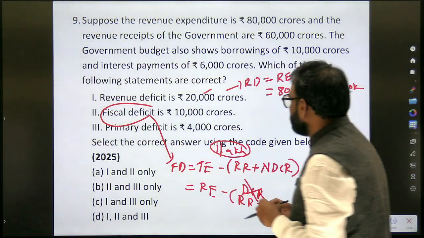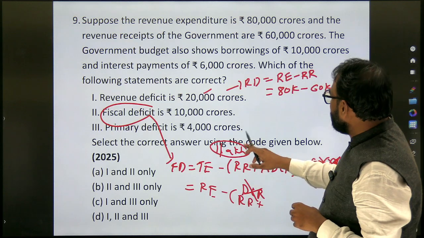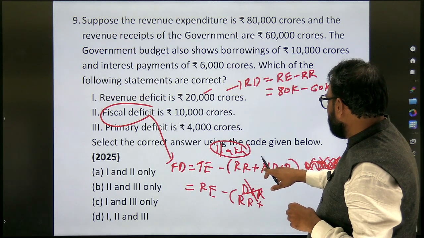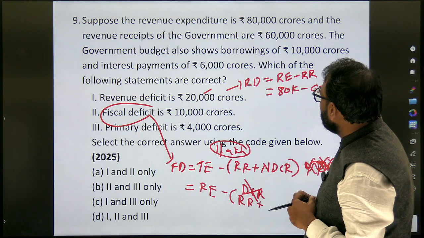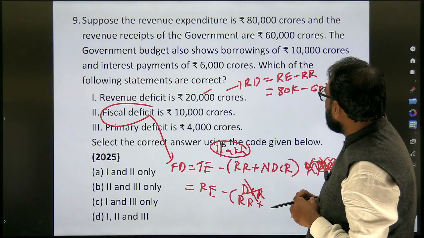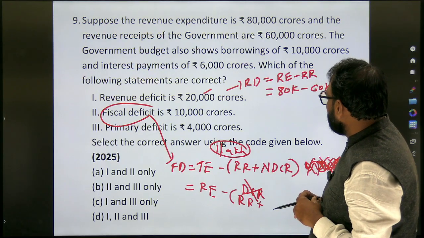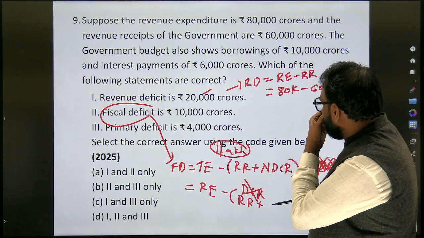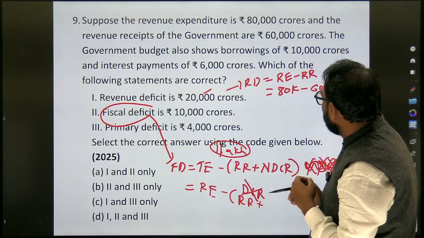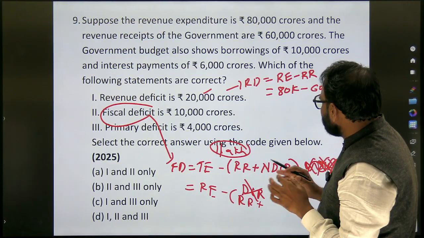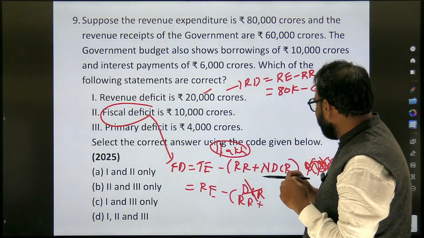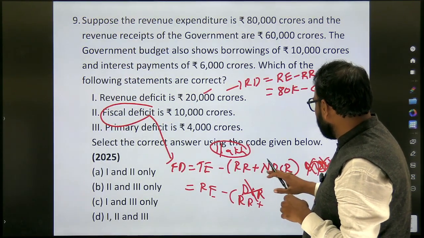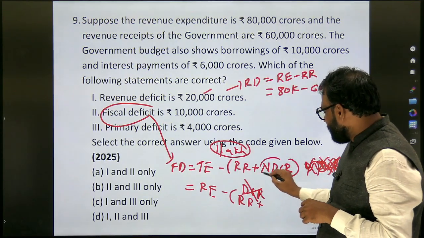Just a minute. Fiscal deficit is equal to total expenditure minus... So here they are not given about this value itself.